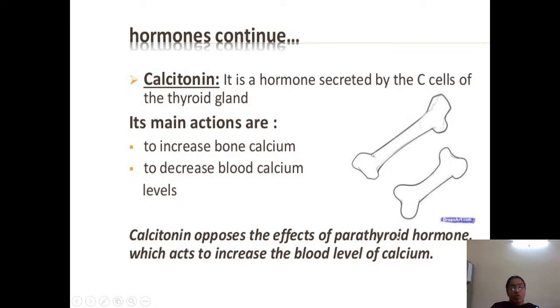Whatever the effect of parathyroid hormone is, the opposite effect is that of calcitonin. Parathyroid hormone increases the blood calcium level, whereas calcitonin decreases the blood calcium. So calcitonin decreases, whereas PTH, the parathyroid hormone, increases. In that way calcitonin has the opposite action of parathyroid hormone.